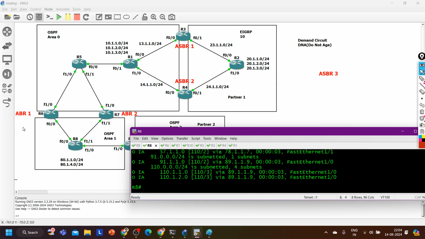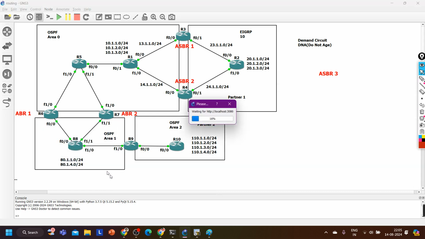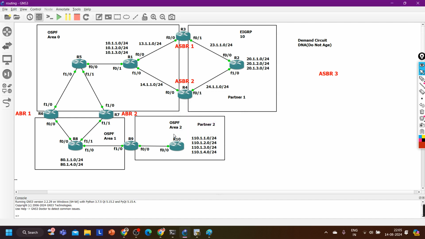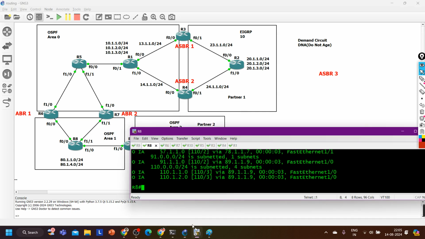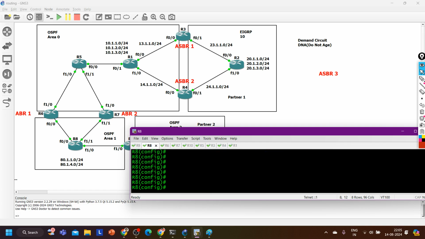In a particular area. Like here in area 1 I cannot filter route with the help of distribute list, because if I filter route with the help of distribute list in area 1, automatically route will be filtered in area 2 as well, correct? So we have this concept also. We can configure AD value 255, but it's not working. We'll see it in the next class.